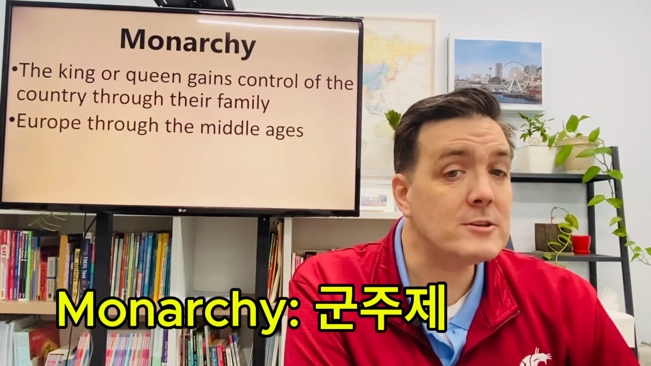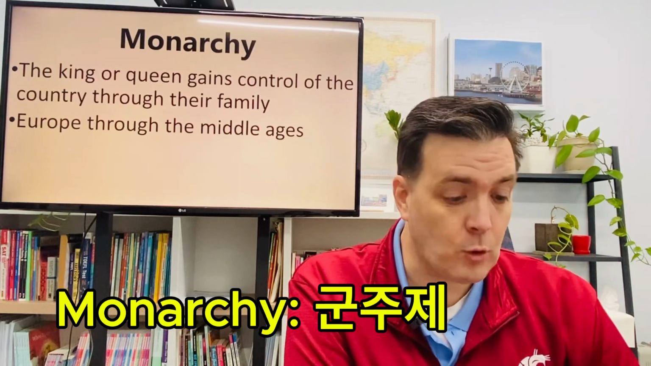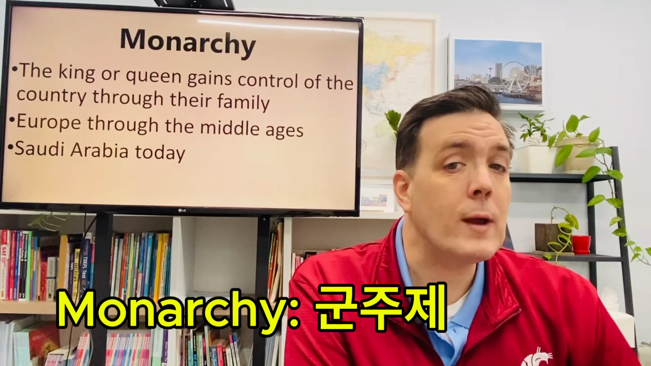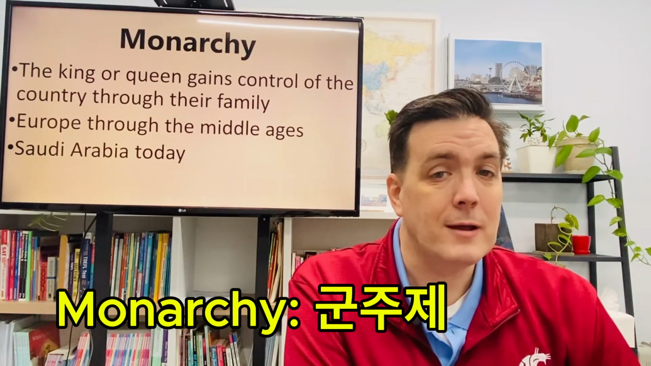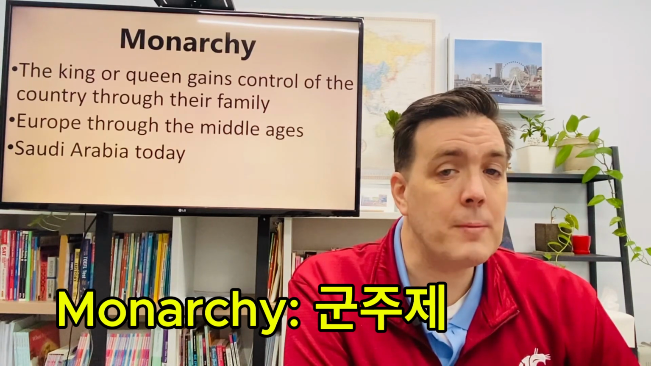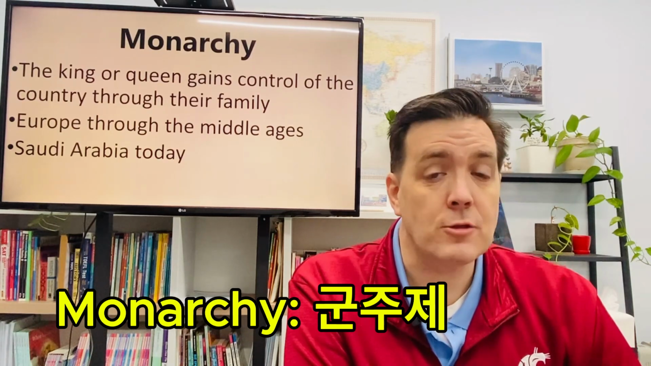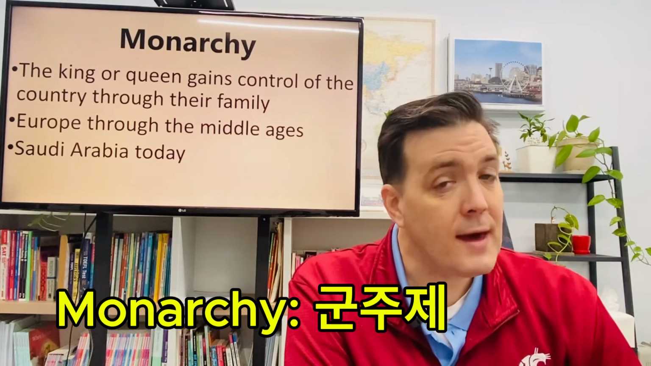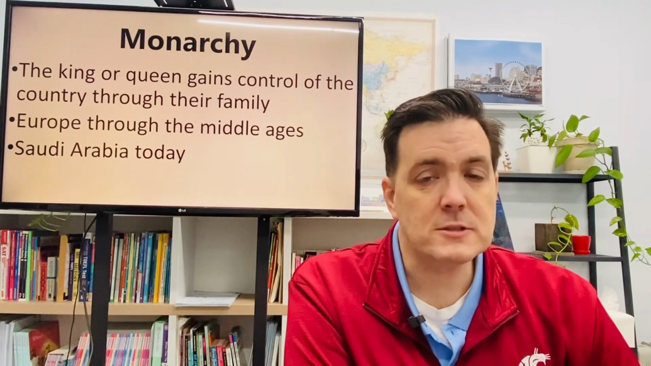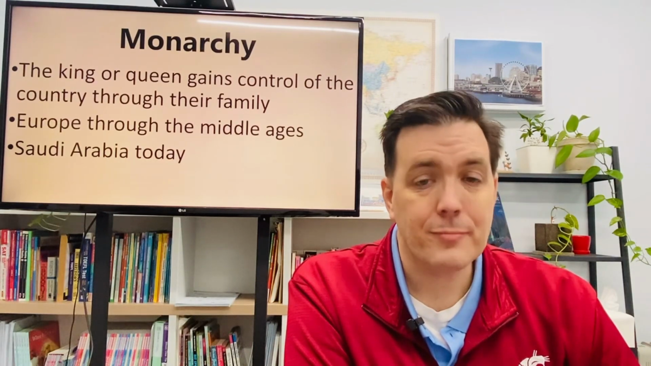Now today, there actually are still a few monarchies left in the world. Saudi Arabia is the most famous one. The Prince of Saudi Arabia is a very public figure, and he is the ruler of this country. They have a legislature, but the prince gets whatever he wants.